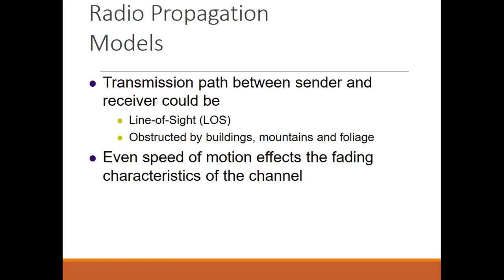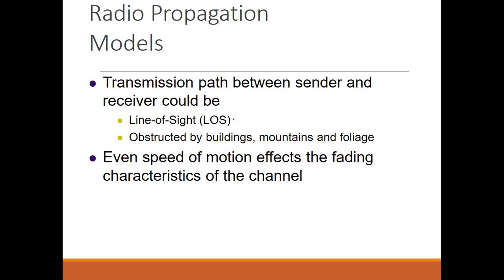Okay, so what is the propagation model? Radio propagation models. In this case, the transmission path between sender and receiver can be of two types.